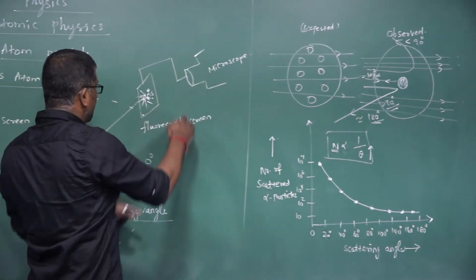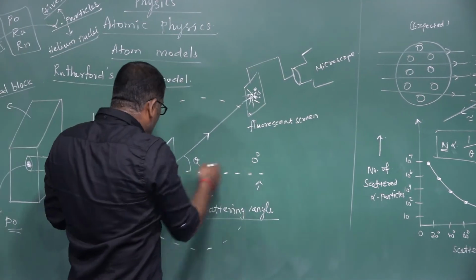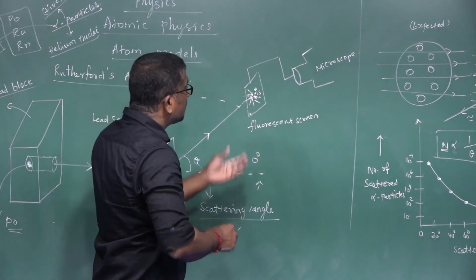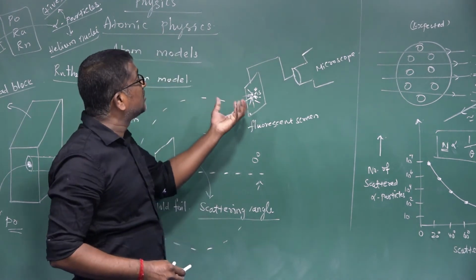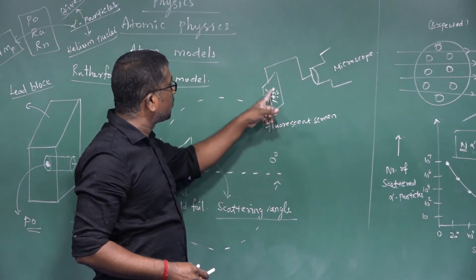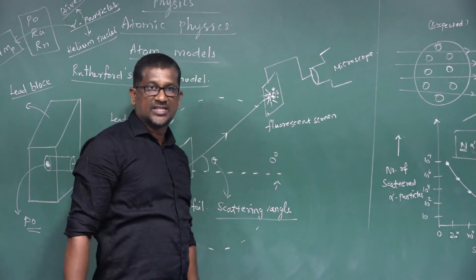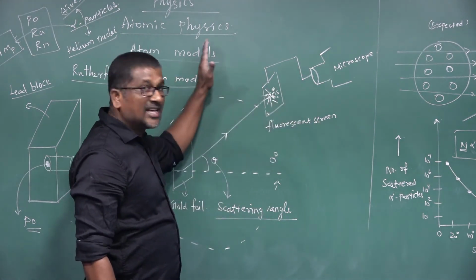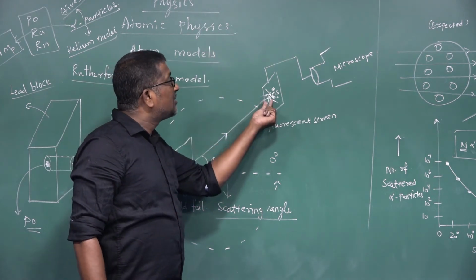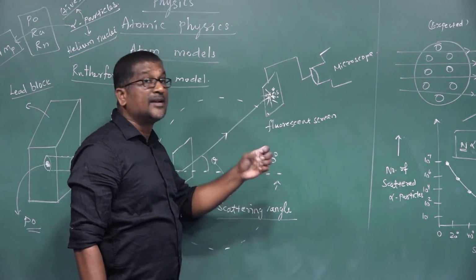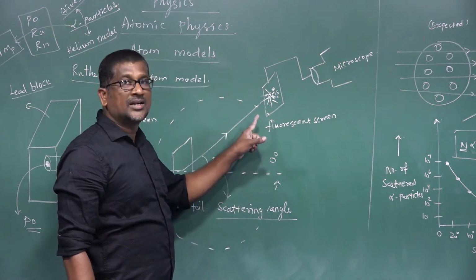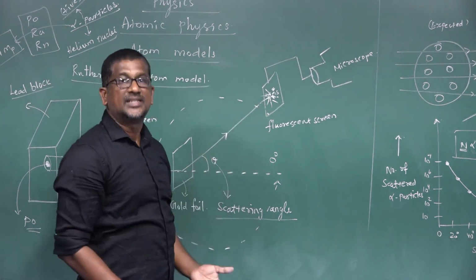If the microscope is kept exactly along the axis of the gold foil, we can see more intensity of the flash of light produced on the movable fluorescent screen. If the scattering angle gradually increases, the intensity of the light produced on the fluorescent screen decreases. It means the number of alpha particles striking the screen decreases.